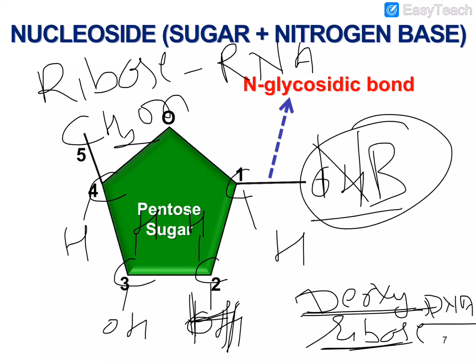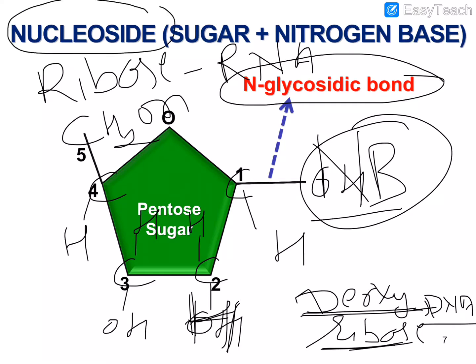The bond formed between ribose sugar and nitrogenous base is known as the glycosidic bond. So the bond formed between the nitrogenous base and the pentose sugar is known as the N-glycosidic bond. And when this sugar attaches with the nitrogenous base, the formation of a nucleoside occurs. The sugar plus nitrogenous base is known as a nucleoside.